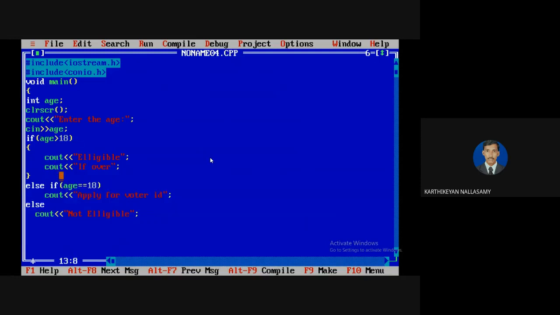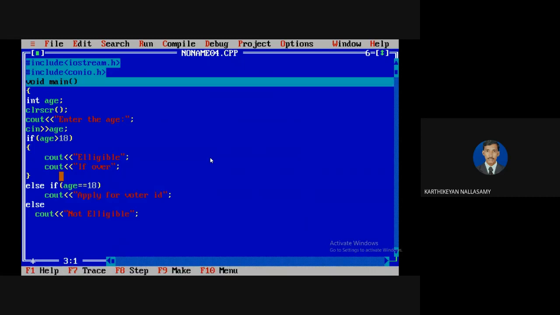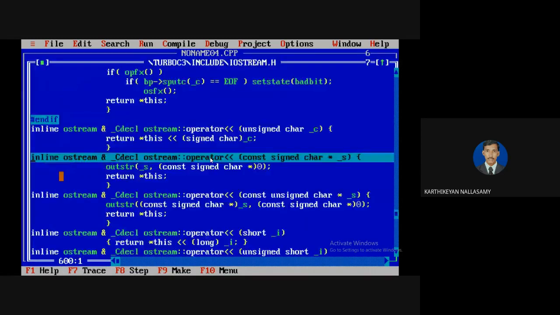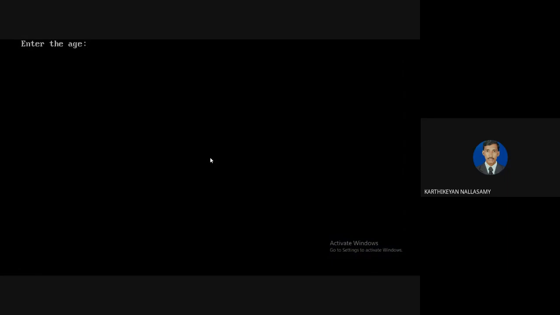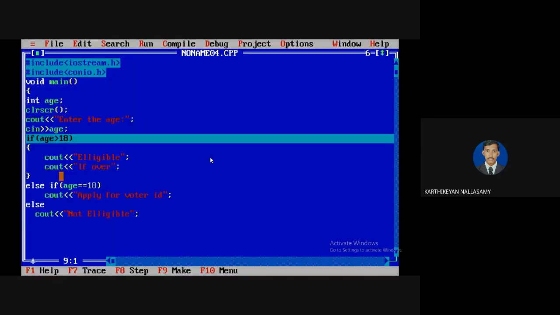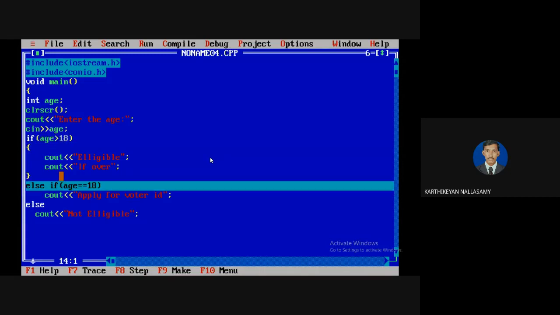For example, I'm going to show how the execution will take place here. It will execute the if block. Say my age is exactly 18. The first condition is false, so it goes to the next block. In the next block, there is a condition checking the age value: 18 equal to 18. It is true, so it executes.